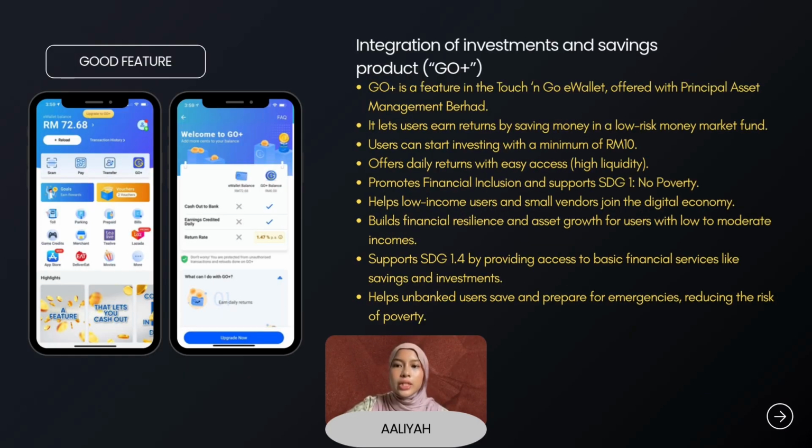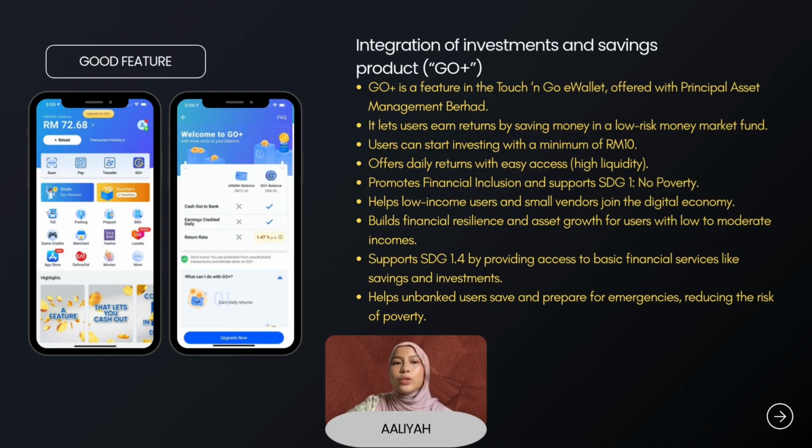Next, I'll be talking about the integration of investment savings through the Go Plus feature in the Touch and Go e-wallet. Go Plus is a feature introduced by TNG Digital in partnership with Principal Asset Management Berhad. It allows users to earn returns by saving their e-wallet balance into a low-risk money market fund. Users can start investing with as little as RM10, making it accessible to almost everyone. The feature offers daily returns which are credited back into the user's Go Plus account, while still allowing easy access to their funds thanks to its high liquidity.